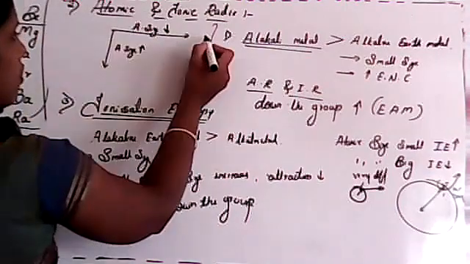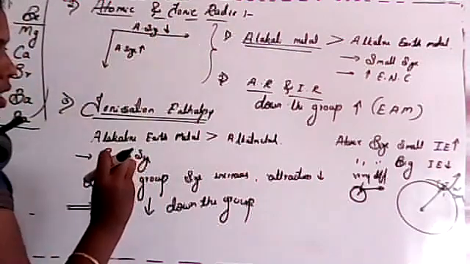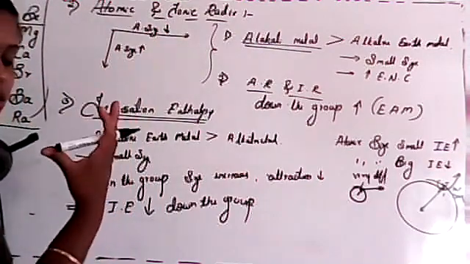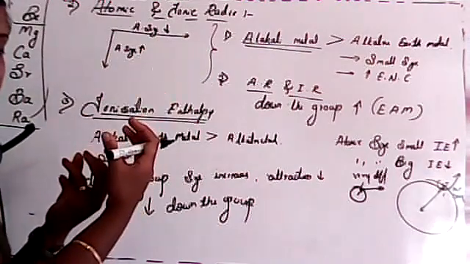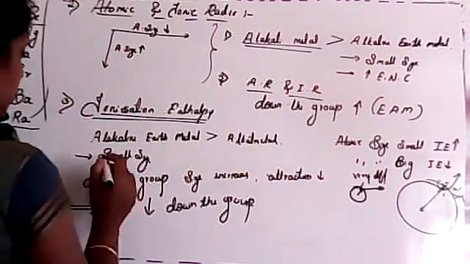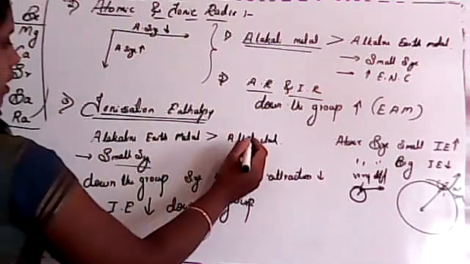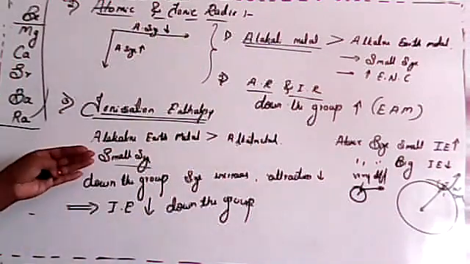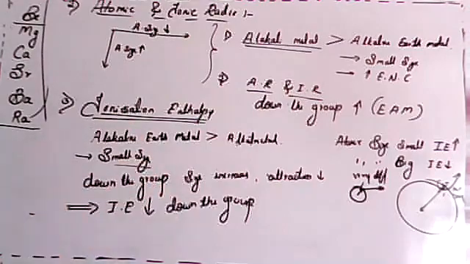As you move from left to right, from first group to 18th group, atomic size decreases. If the size decreases, effective nuclear charge increases, so the electron is more tightly bonded to the nucleus, and removal of electron is very difficult. So down the group, size increases, attraction decreases, and ionization enthalpy also decreases. Is it clear about the third point, student?